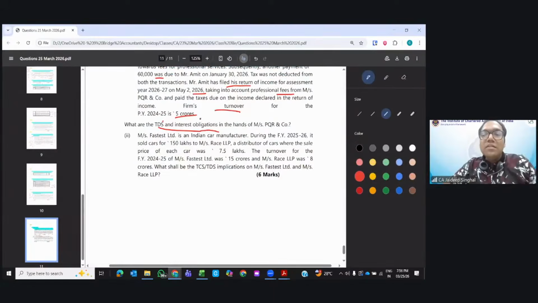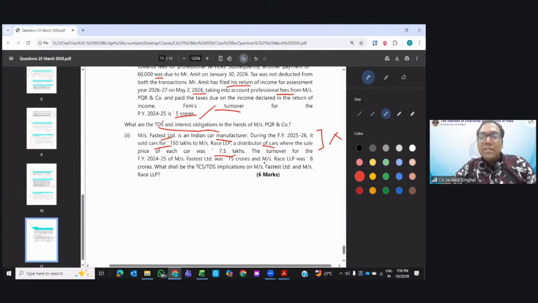See, what are the TDS and the interest obligations? Messrs Fastest Limited is a car manufacturer. During the year, they sold cars worth 1.5 crore to the distributors. Is TCS applicable in case of a distributor? No. The price of each car was 7.5 lakh.